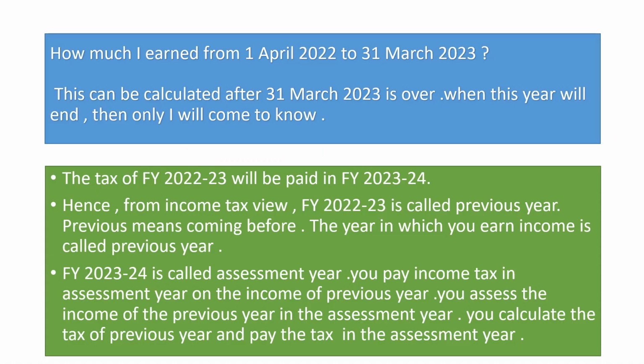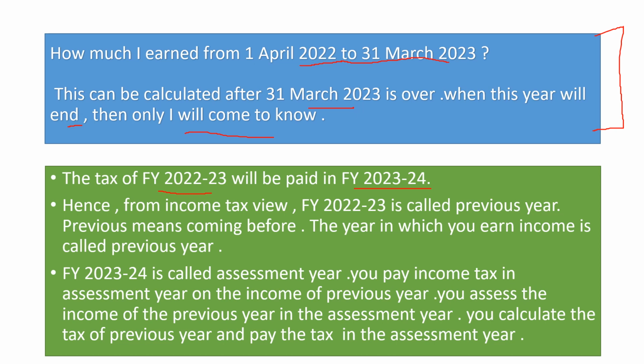Now this much I have explained to you: I will be able to calculate the earnings from April 22 to March 23 after 31st March 23. When this year comes to an end, only then I will be able to tell you my exact earning. So the tax of financial year 2022-23 will be paid in the next financial year 23-24.